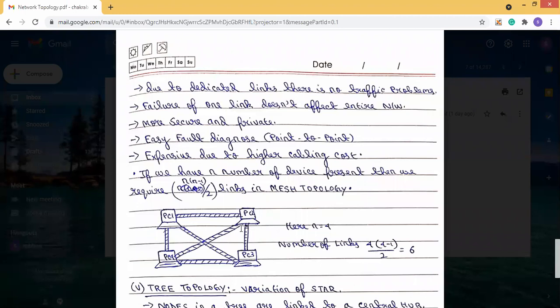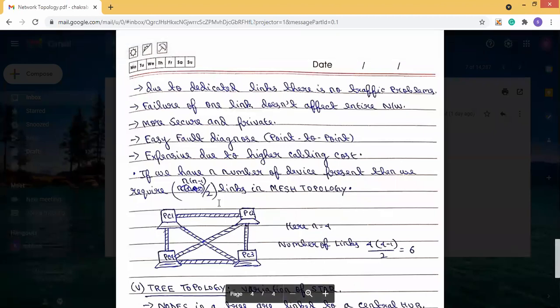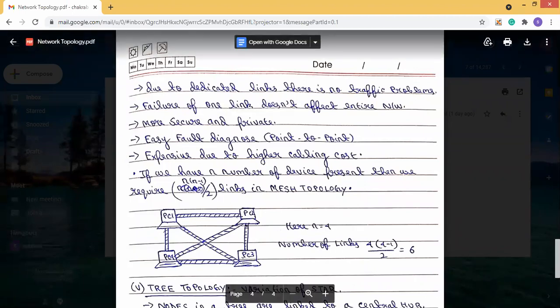If n number of devices are present, then we require n(n-1)/2 links in mesh topology. Through this example, you can see each and every node or device is connected to each other. Here there are 4 systems present, 1, 2, 3, 4.